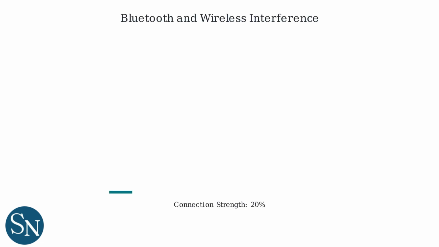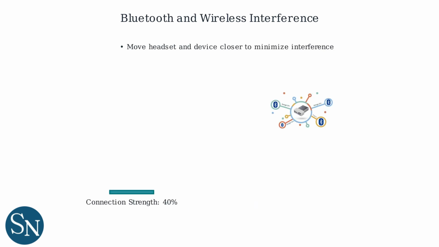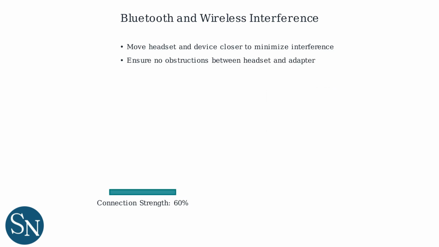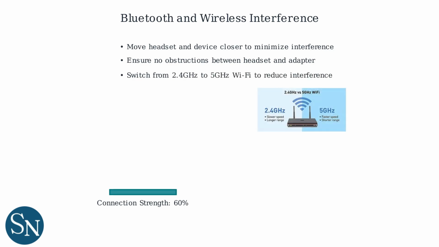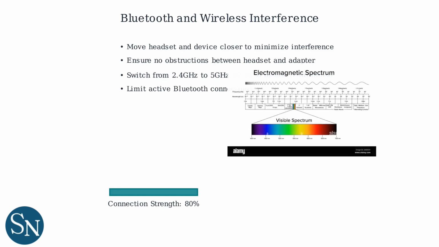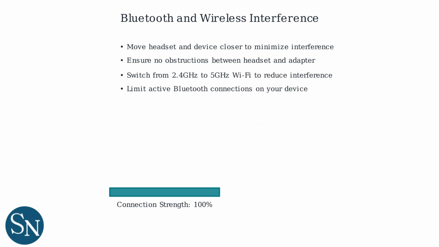Bluetooth signals can be disrupted by interference from other wireless devices like Wi-Fi routers, microwaves, and nearby Bluetooth gadgets. Try moving your headset and device closer together to reduce interference. Ensure there are no obstructions between the headset and the adapter or Bluetooth device. If using a 2.4 GHz Wi-Fi network, switch to 5 GHz to reduce interference. Limit the number of active Bluetooth connections on your device. These steps can significantly improve Bluetooth reliability by addressing common sources of wireless interference.